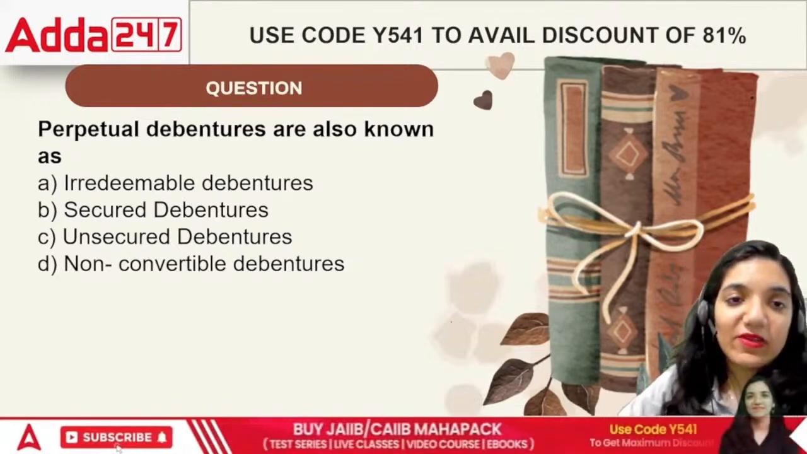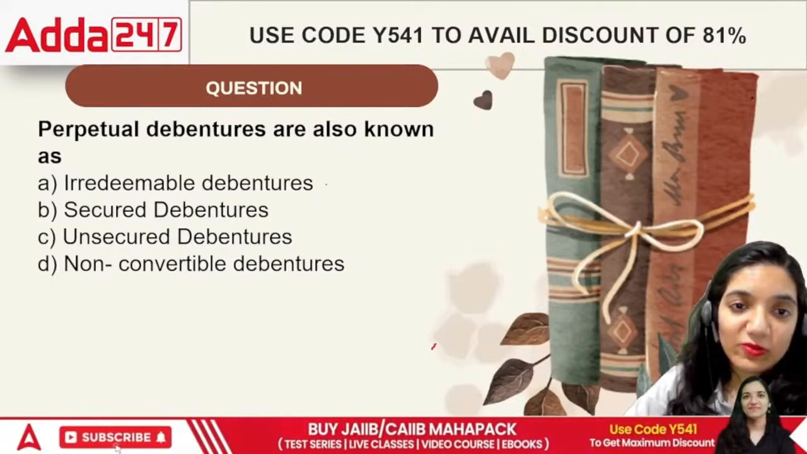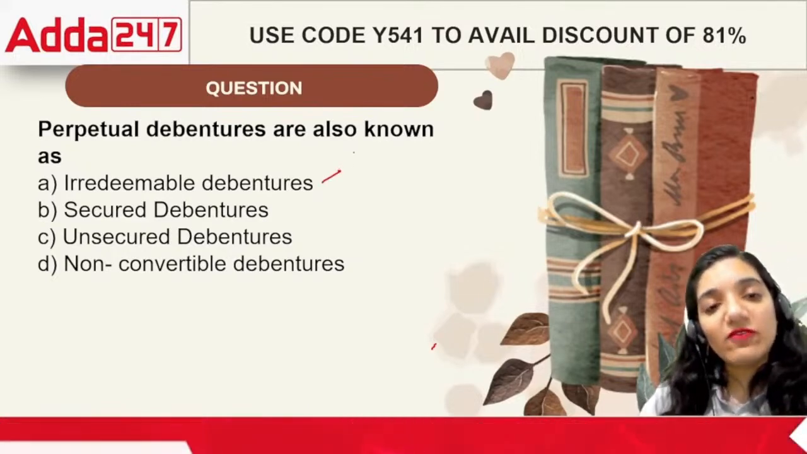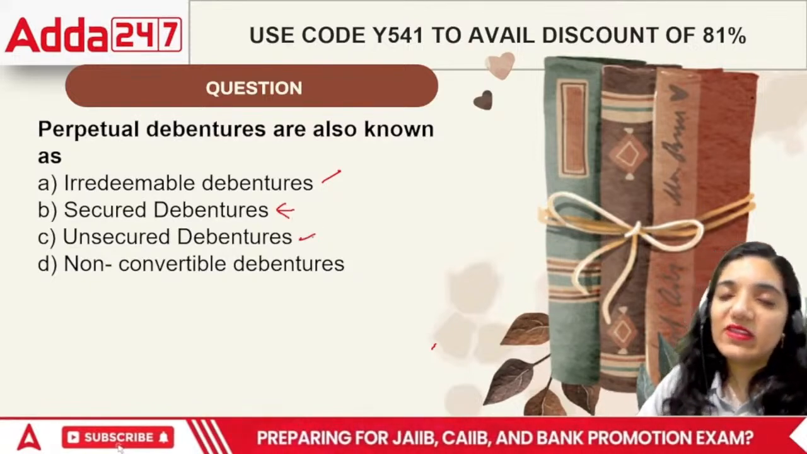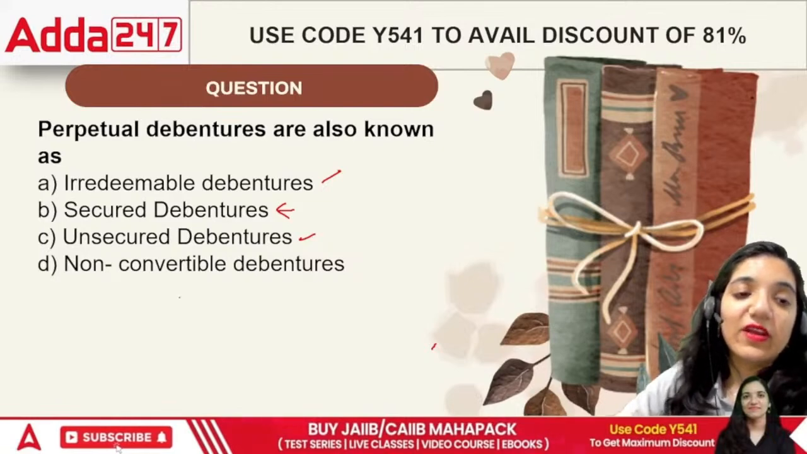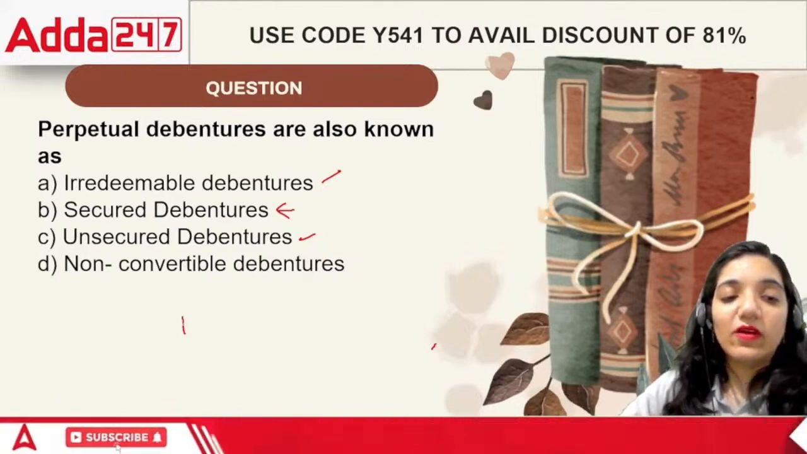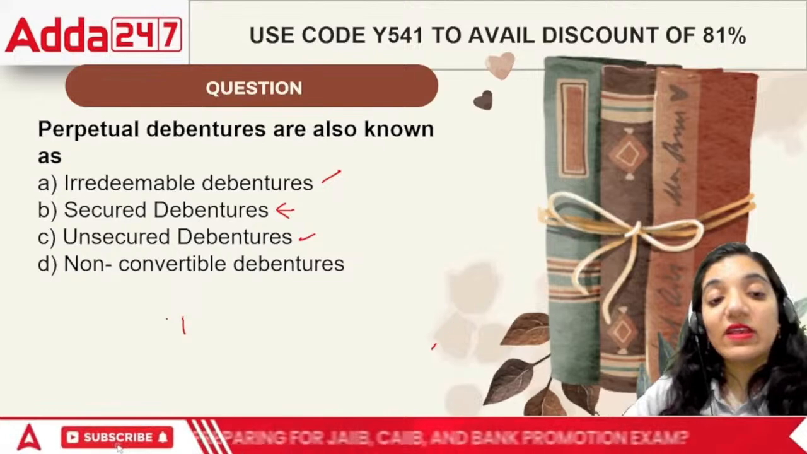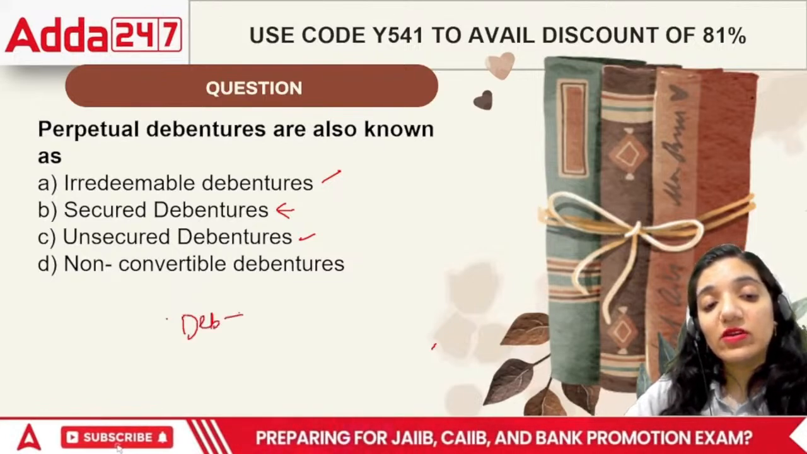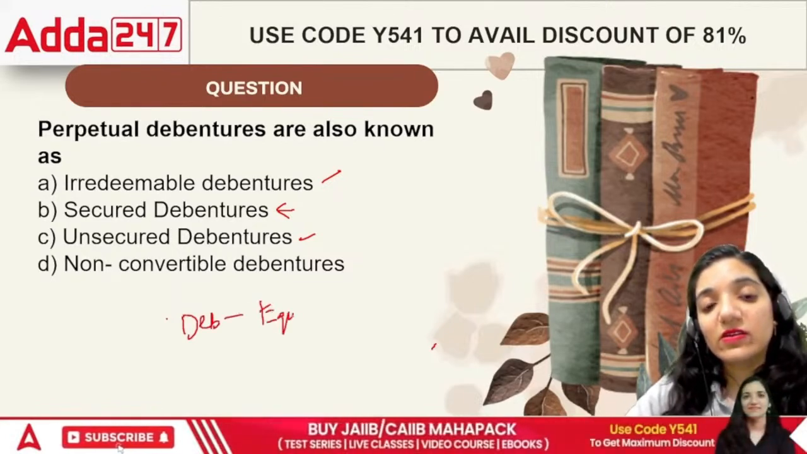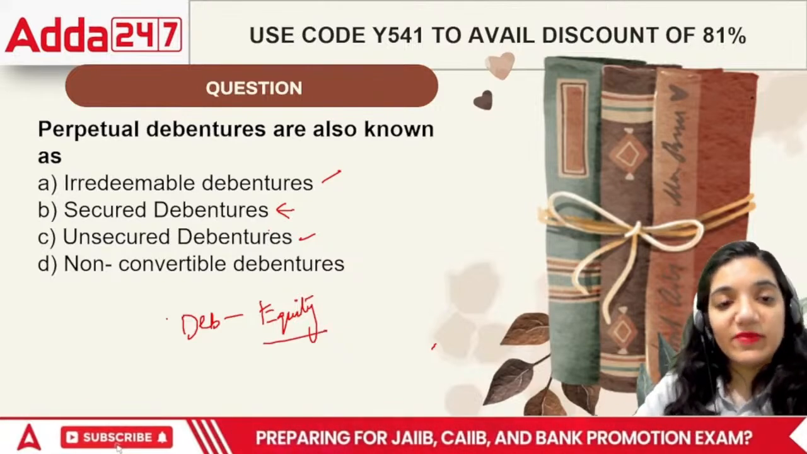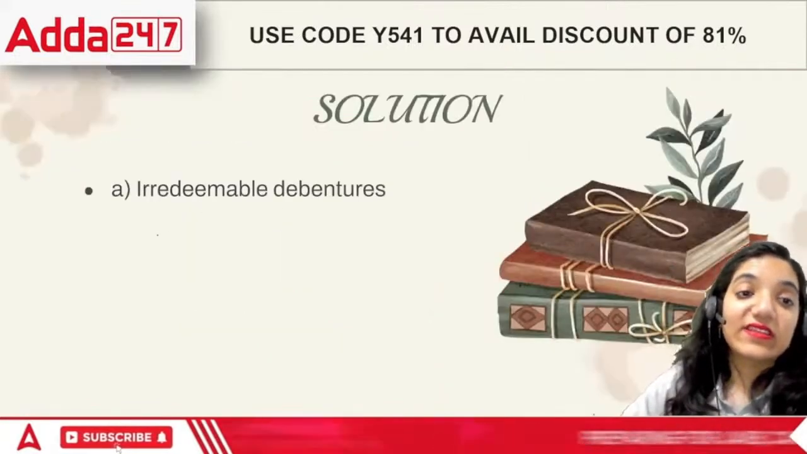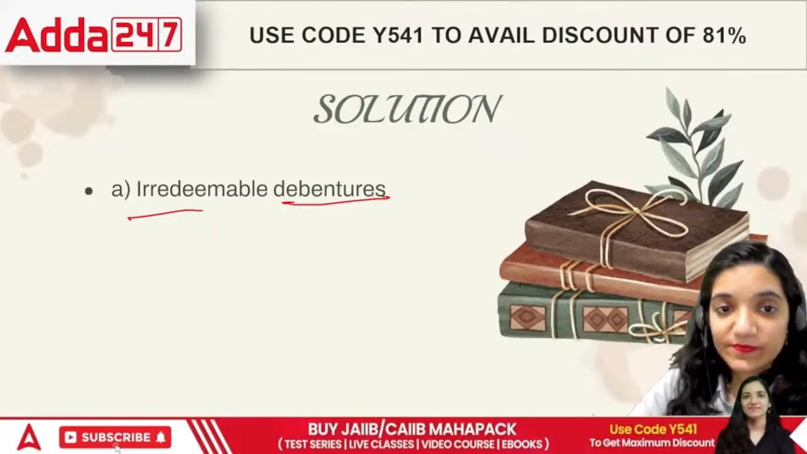So the different kinds of debentures are irredeemable, which are not supposed to be paid off till the end of life of the company; secured, which is given with security; unsecured, when there is no security involved; and non-convertible, which cannot be converted from debenture towards equity or preference. That is called non-convertible debentures. So in this case, the correct answer is irredeemable debentures.